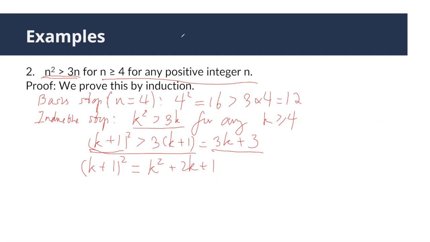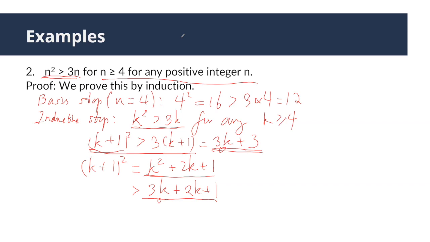Now, how do we proceed? Look at the inductive hypothesis. It says k^2 is greater than 3k. And here we have k^2. So we're going to use the inductive hypothesis here. So now we have this is greater than 3k+2k+1. Now you compare what we need to prove with what we currently have. We have 3k here, we have 3k here. So we're going to keep it untouched.